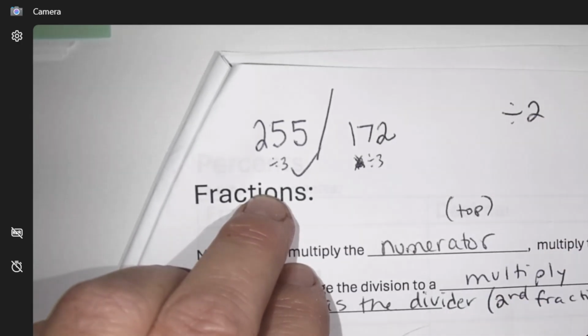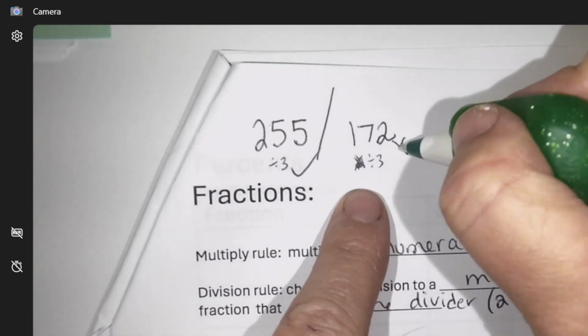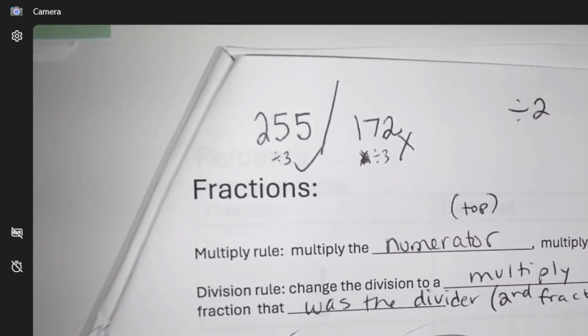And this one is not divisible by 3. I can tell you that without my calculator.